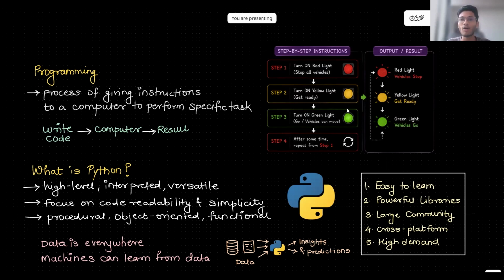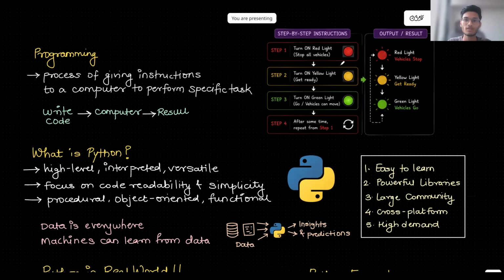And according to these instructions, what output do we get? If there is a red light, vehicles are stopped. If there is a yellow light, they get ready. If there is a green light, vehicles can go. So in this example, these are the three-step instructions. Similarly, we will write code, give instructions to the computer, and get a result. That is nothing but programming. I hope you understood in simple words what programming is.